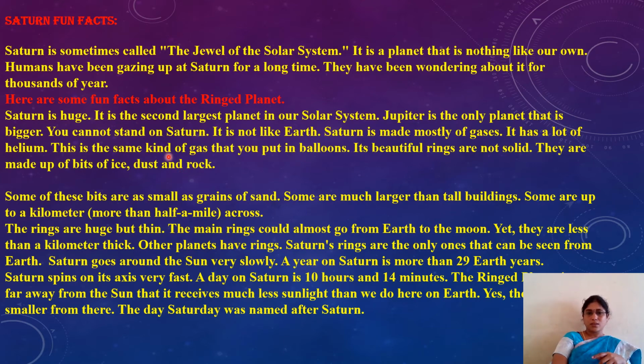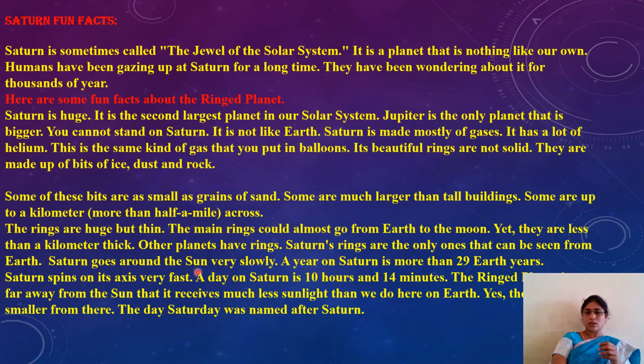Some of these bits are as small as grains of sand. Some are much larger than tall buildings. Some are up to a kilometer also. These small bits like sand make up the rings around Saturn. The rings are huge but thin. The main rings could almost go from Earth to the Moon, and they are less than a kilometer thick. Other planets have rings, but Saturn's rings are the only ones that can be seen from Earth.